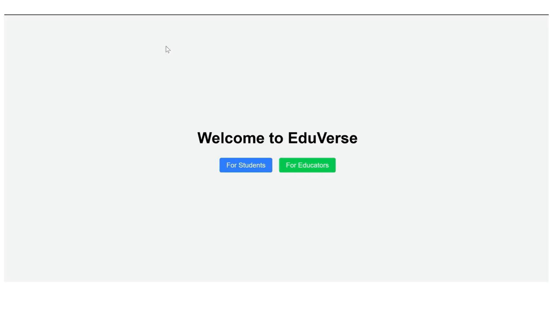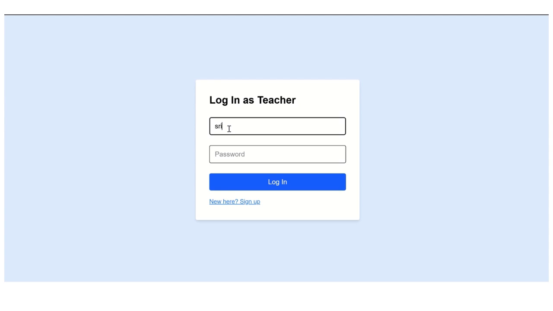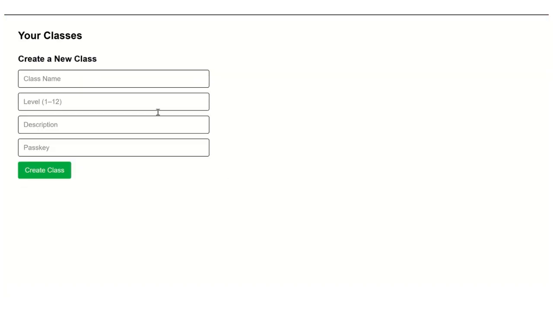So for our demonstration, we have authentication, and I'm going to showcase the teacher's portal first. So once the teacher logs into the portal using their email account and their password, it leads them to a protected endpoint to prevent cross-site request forgery, and they are able to create a new class.